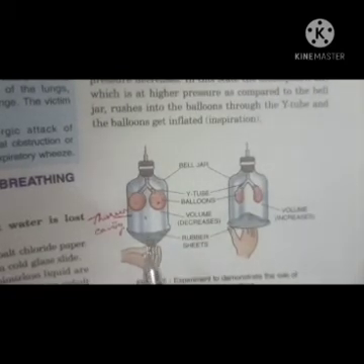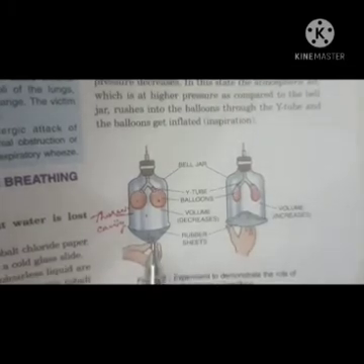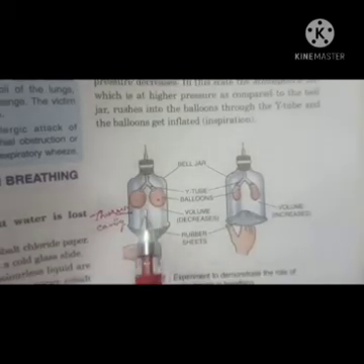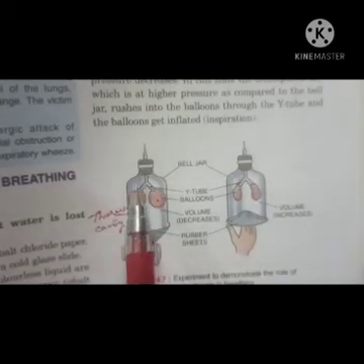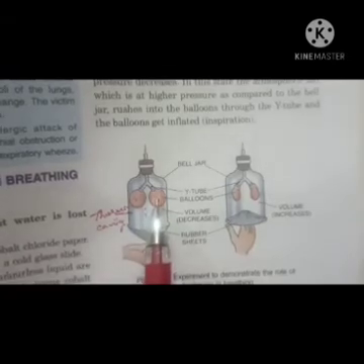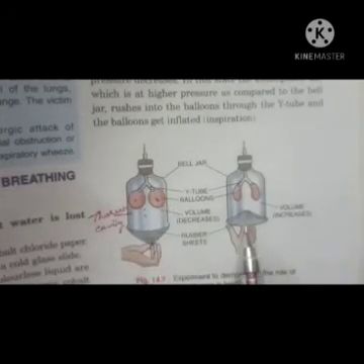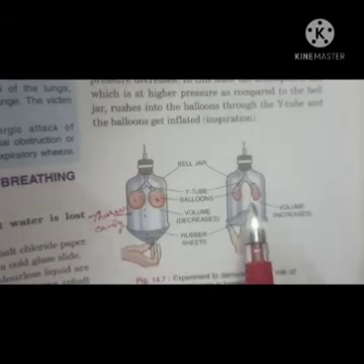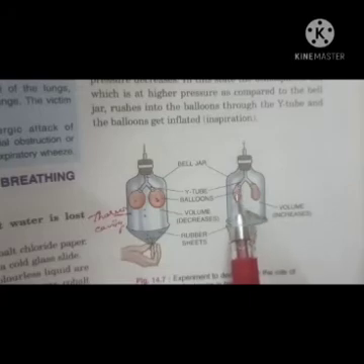Now when you pull this rubber sheet downward, what happens? Air rushes inside, and what do you observe? These balloons are inflated, or they become distended. Whereas when the rubber sheet is pushed upwards inside this bell jar, the balloons deflate again and they collapse.